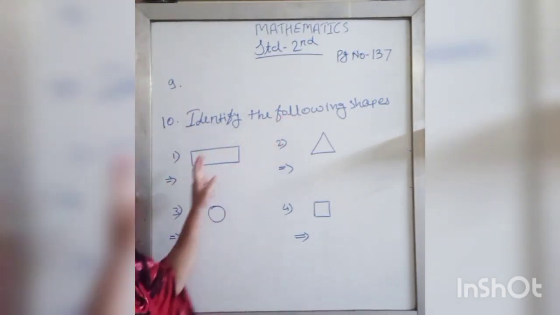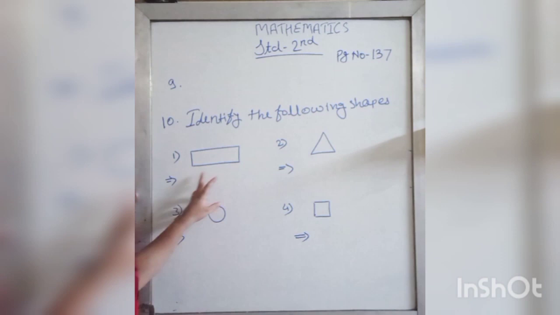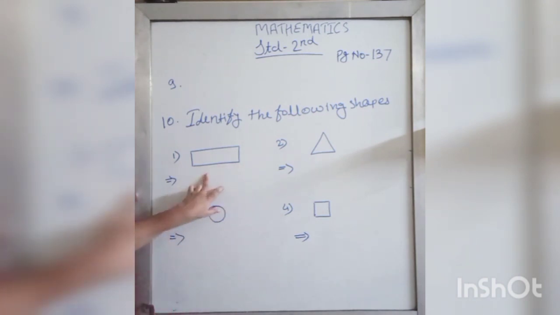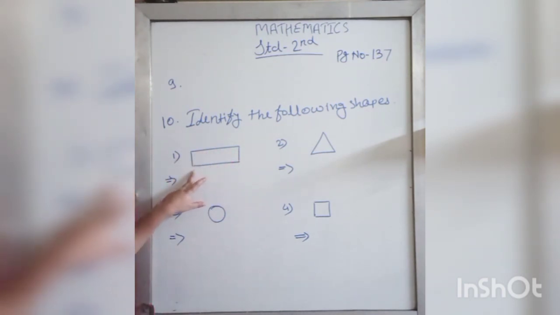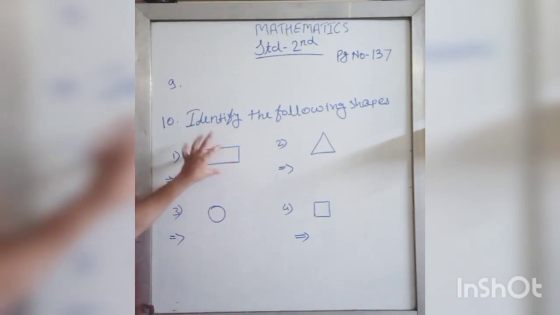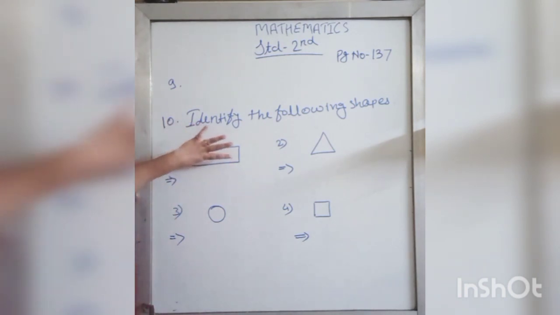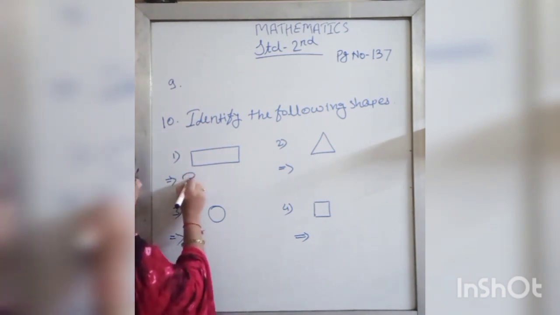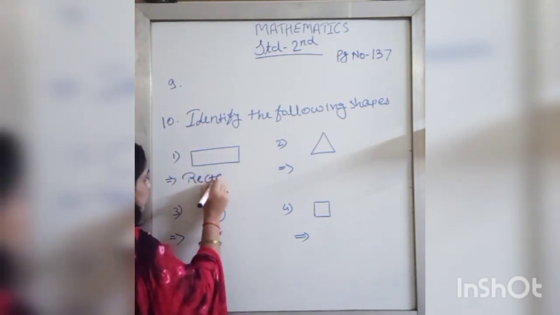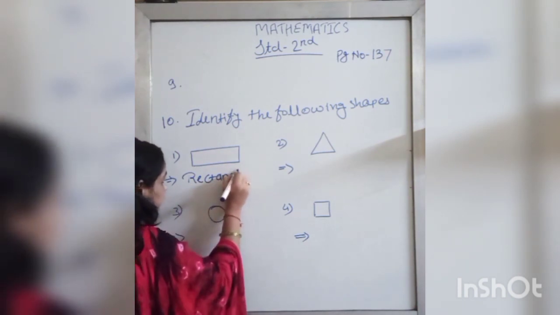Identify the following shapes. Can you identify the shapes? Can you identify the first one? Which shape is this? It has 4 sides and 4 corners, and the opposite sides of this shape are equal. This is a rectangle.